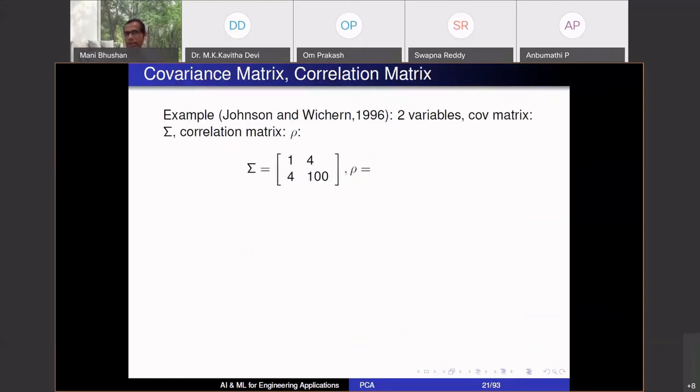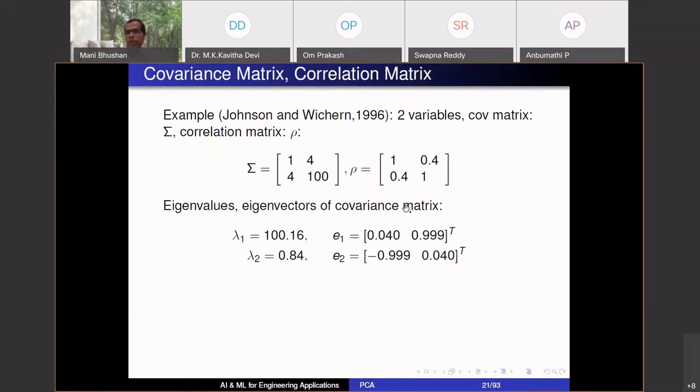Okay, just as an example, for two variables, let's say this is the covariance matrix. This is the variance in x1, variance in x2. This is the covariance. What will be the corresponding correlation matrix? This 4 will become 4 divided by square root of 1 and square root of 100, which is 10. So it will become 0.4. Okay. Diagonals 1, off-diagonals become 0.4. This is the correlation matrix.